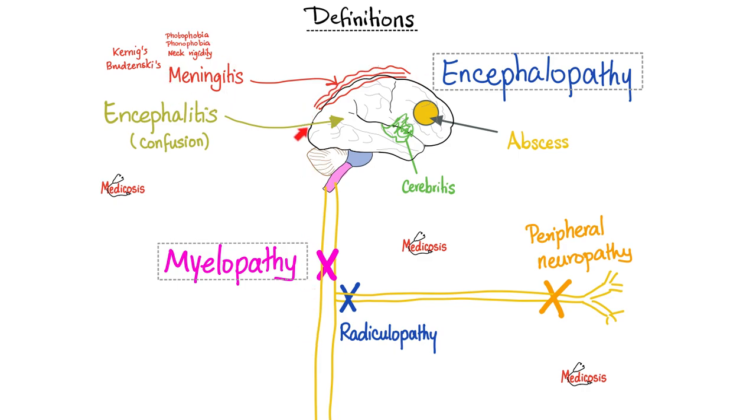Remember that meningitis or the meninges cover the brain and the spinal cord as well. And that's why you get a stiff neck or nuchal rigidity with positive Kernig sign and positive Brudzinski sign.